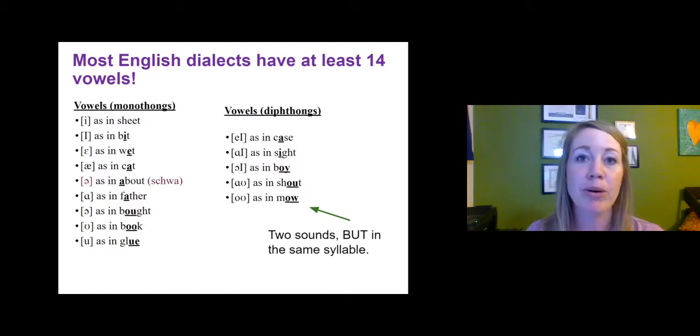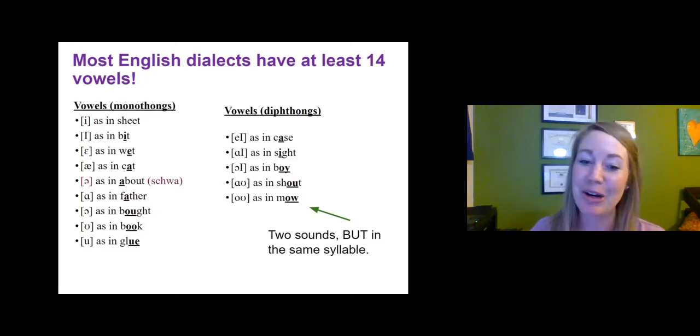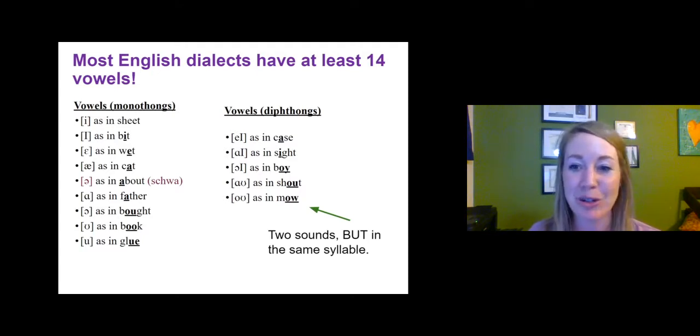We've got book. And I'm guessing most of you for book just went, ooh. That always happens in face-to-face class because you see that double O and you know that double O can take ooh. No, but not in the word book, okay? And then our final sound is ooh as in glue. And then we move to our diphthongs, right?